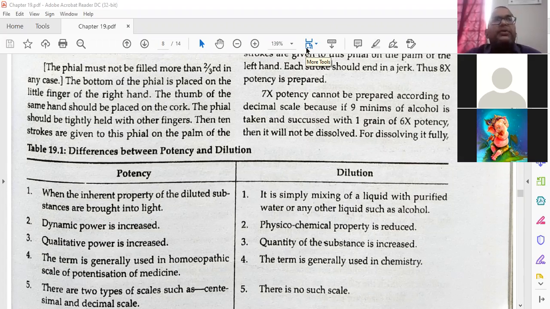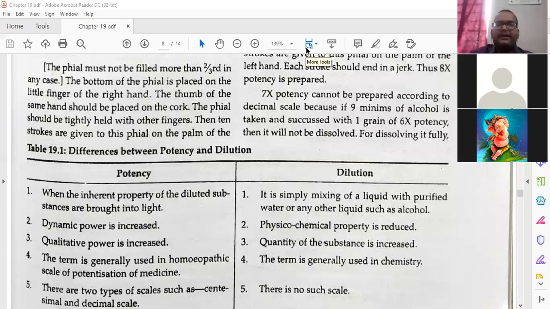Okay, still some confusion? No, sir. Okay, just go through it, and in the next class also we can discuss this again. It is not a problem. I want everyone to understand it. If you do not understand this, there is no use in studying homeopathic pharmacy, because nobody will teach you this in materia medica or organon later on: how to prepare homeopathic medicine.